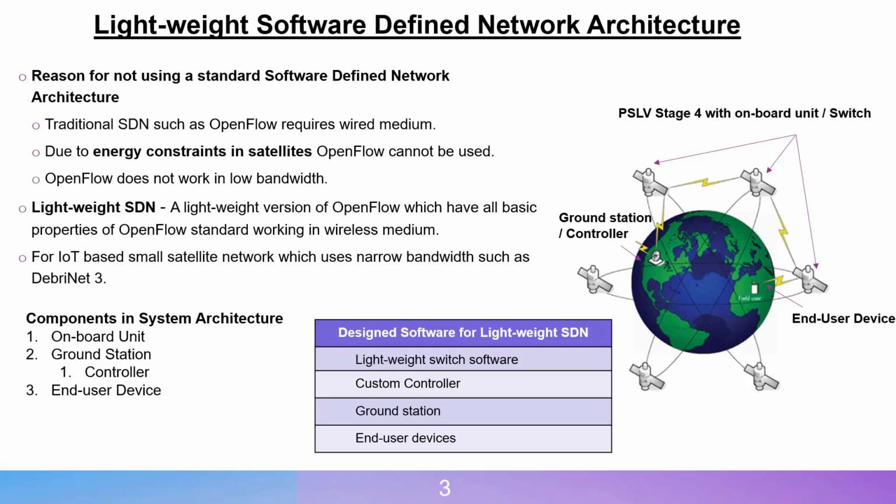In our system architecture, we have three components: onboard unit, ground station, and end user. The end user is a common user who will be sending data information to the DebriNet. One of the onboard units, residing in PSLV stage 4, will receive the data, and through the inter-debris network it will transfer the data to the ground station. And in the ground station we have a controller, which is there to centrally manage the whole network.